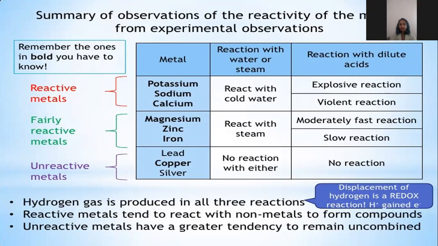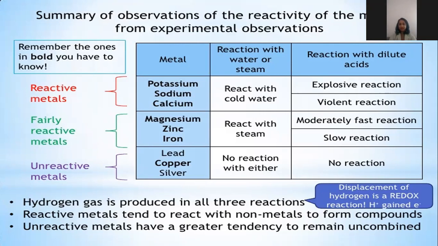Next, we discussed the reaction with dilute acids. In that, we discussed explosive reactions, violent reactions, moderately fast reactions, slow reactions, and no reaction. No reaction is for lead, copper, and silver, the unreactive metals. The most reactive metals are potassium, sodium, calcium.